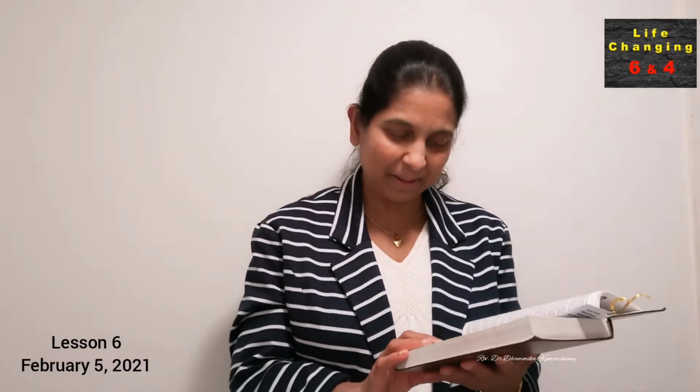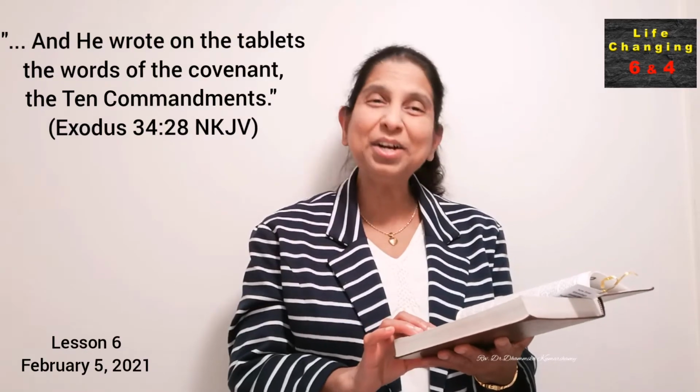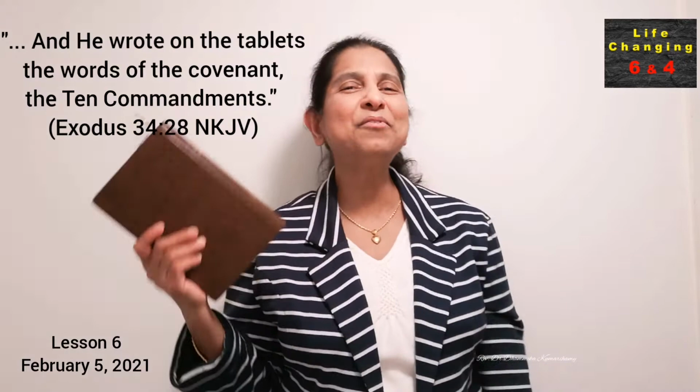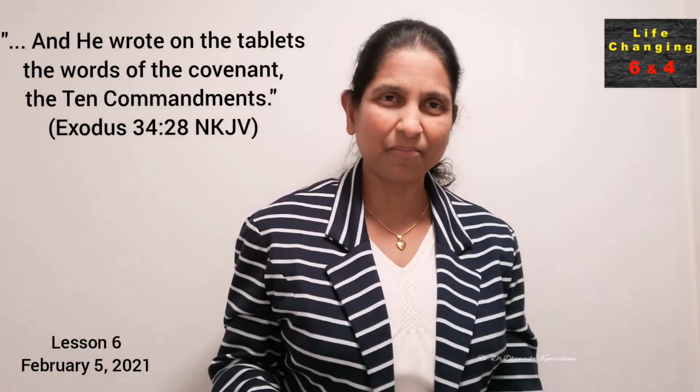Let's read that. Exodus chapter 34 verse 28. It says, after 40 days and 40 nights, he was there with the Lord 40 days and 40 nights. He did not eat bread or drink water. That was how he was there on Mount Sinai. And he wrote on the tablets the word of the covenant, the 10 Commandments. The word of the covenant, that's a very specific word for these 10 Commandments.